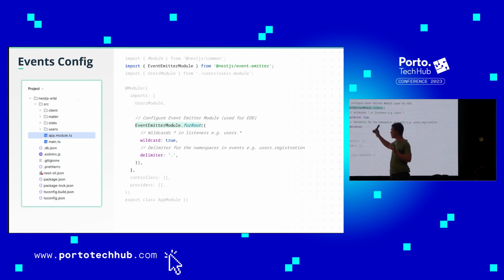What's the most popular? Do we want to use wildcards? For example, the statistics module will consume all emails by wildcard. And what will be the separator of our messages? Because if you want to use wildcards, we need to have some separator for the message patterns.